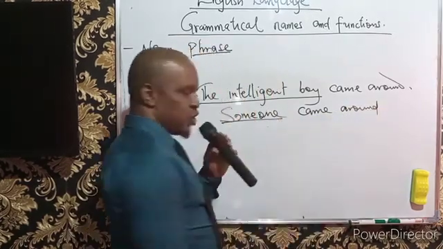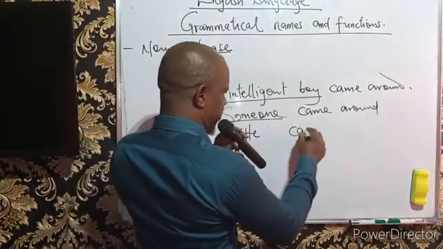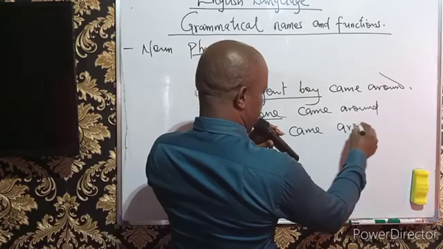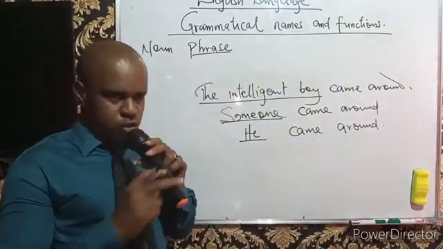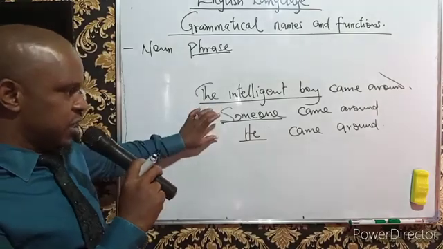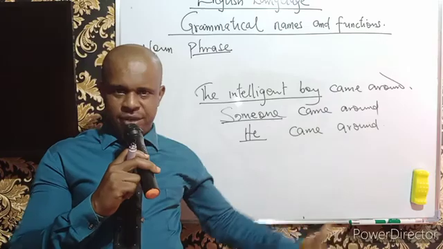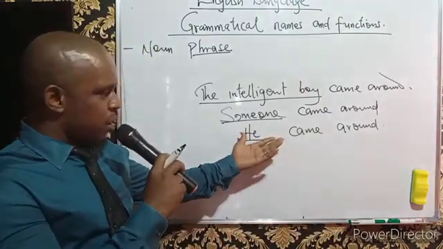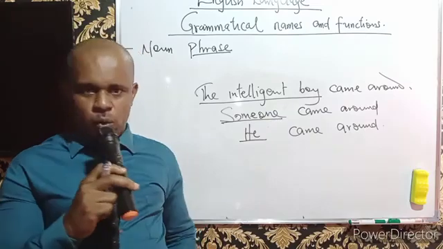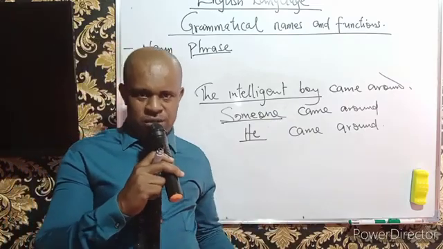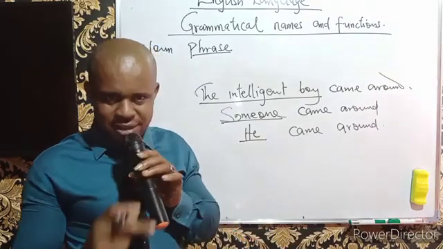And then I underline someone. I can also say he came around. Then I underline he. So what do we notice here? This is a pronoun. What is a pronoun as one of the word classes? A pronoun is a word that replaces a noun. Pronouns are words that take the place of nouns in sentences.